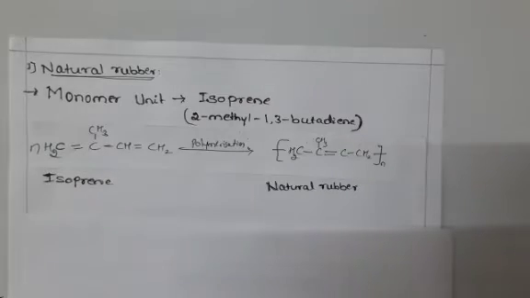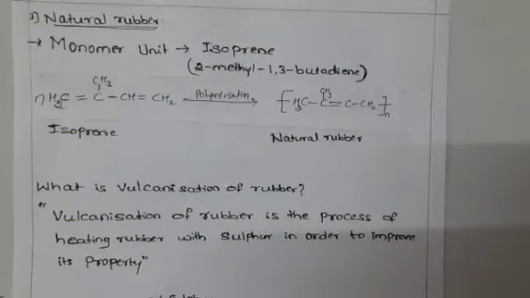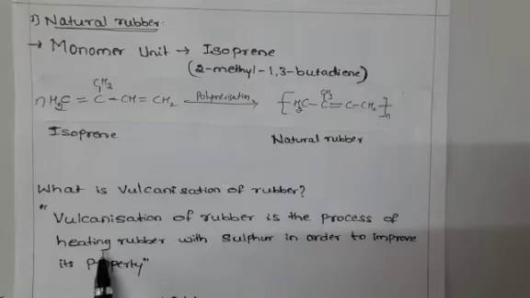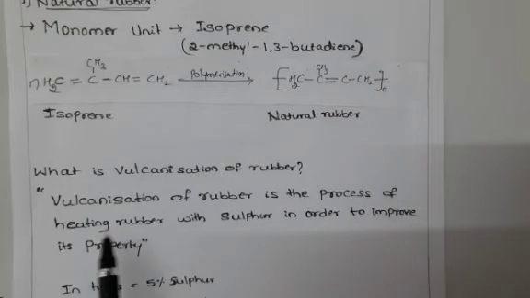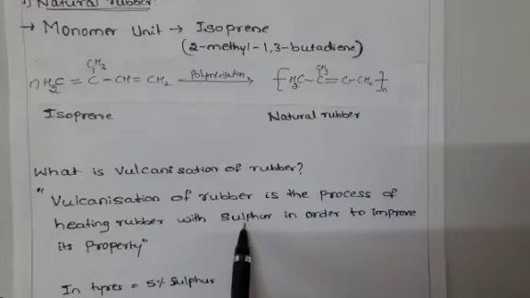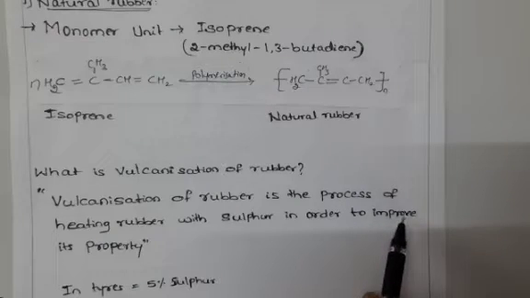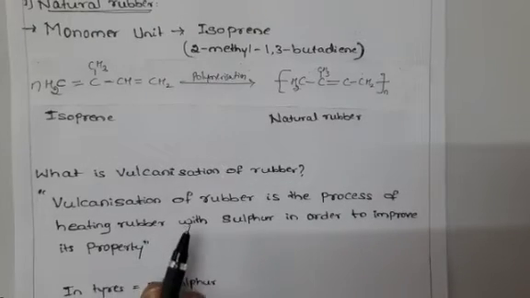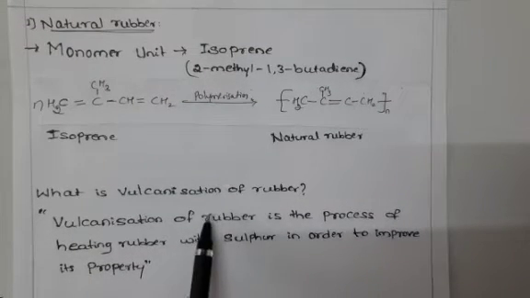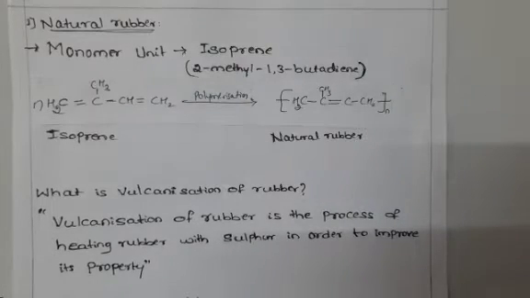We vulcanize the rubber to increase its tensile strength. So what is vulcanization of rubber? Vulcanization of rubber is the process of heating rubber with sulfur in order to improve its properties. Generally, how much hardness we want, that much sulfur we add.